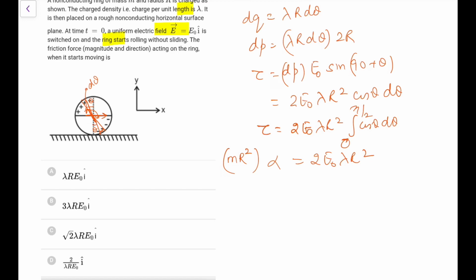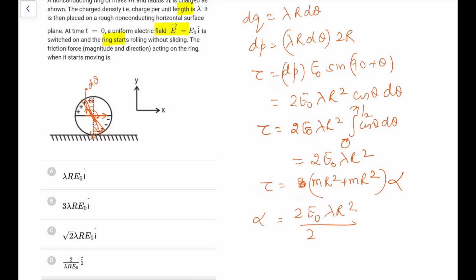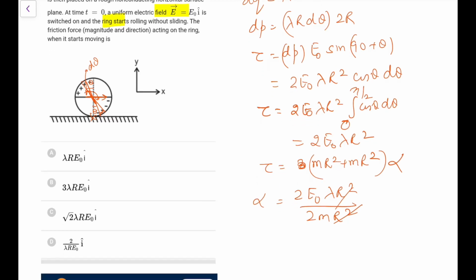Okay, the frictional force is acting on it, and it is doing pure rolling. Don't write tau equal to I alpha about this. Write this tau, which is independent of the origin because it is by the couple. So I can directly write tau is I about the IAOR, the point of contact: mr square plus mr square, which becomes 2 mr square into alpha. So alpha will be 2 e naught lambda r square upon 2 mr square. So this is the value of alpha that we have got.